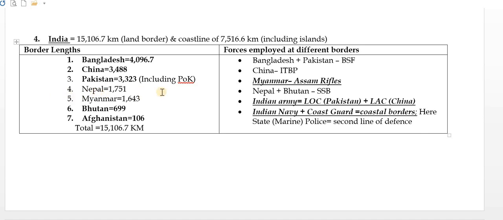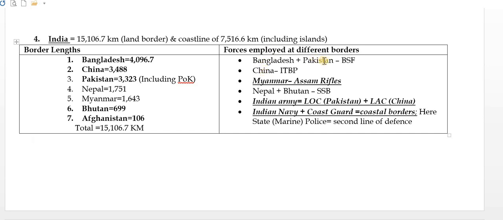What are the other things? Nepal, Myanmar, Bhutan, and Afghanistan. So the last one is Afghanistan, with the minimum amount of boundary, and before that, the second last is Bhutan.